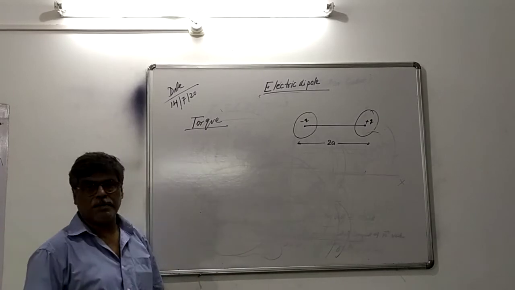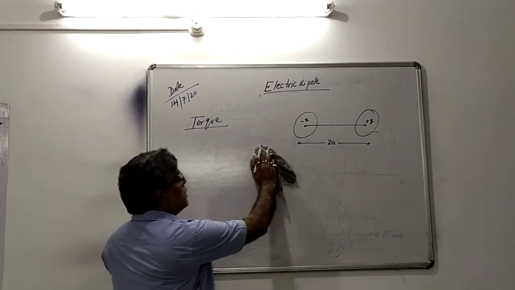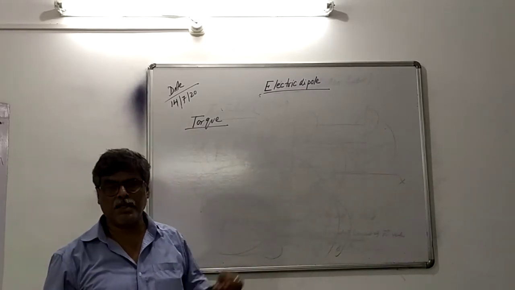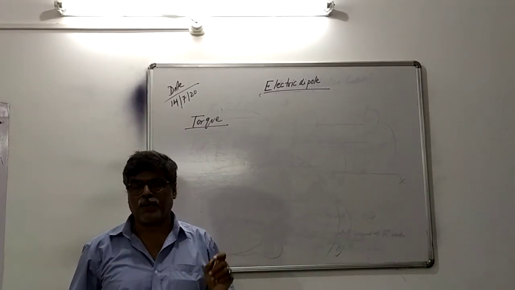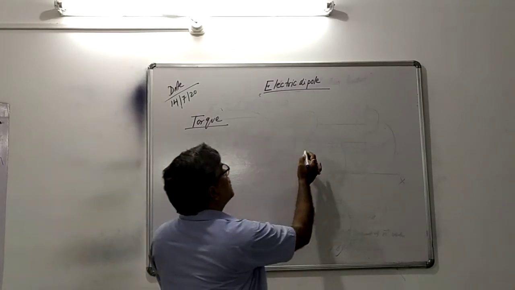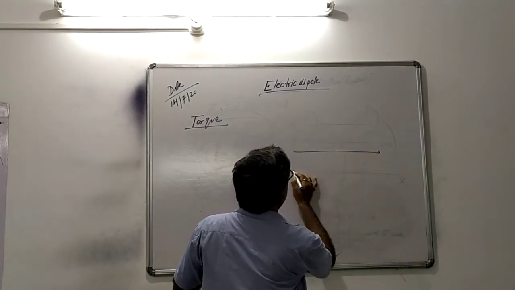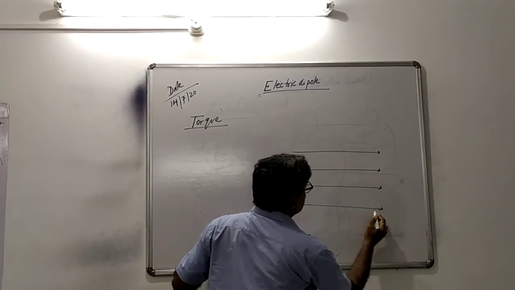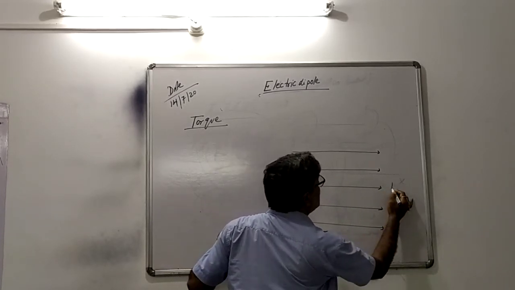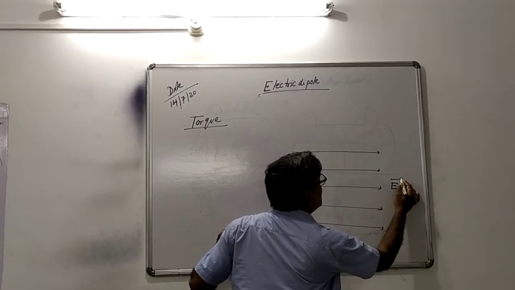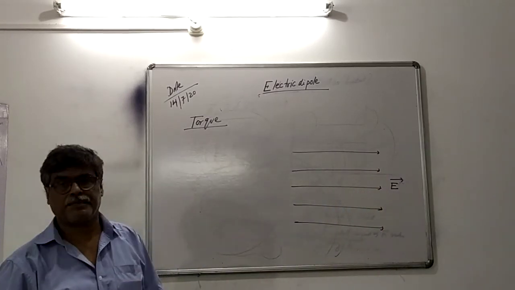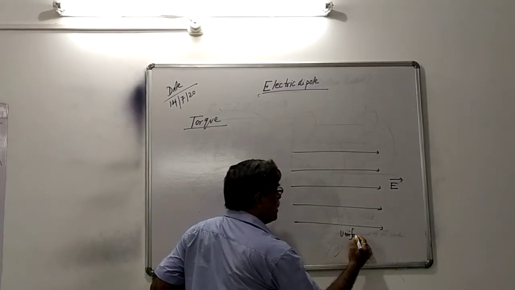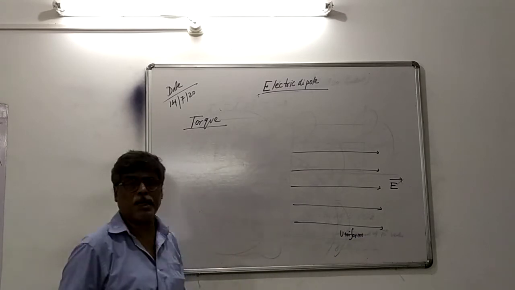Now the question is, find out the expression of torque. This is most important for examination. Find out the expression of torque when an electric dipole is placed in an electric field. Remember, this is the direction of electric field. And what type of electric field, you know? This is considered a uniform electric field.